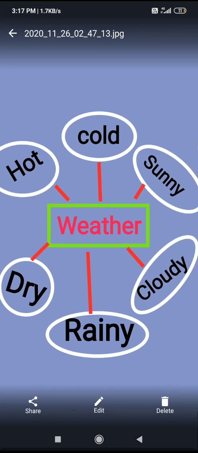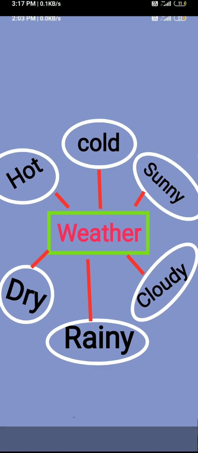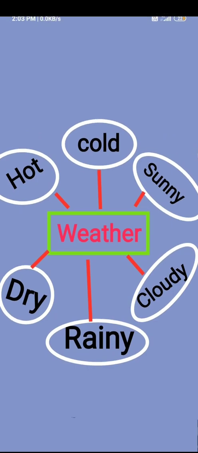Then once again, I am telling from the starting, weather. So what is weather actually? The weather is the condition, okay, it is the condition outside. What is the condition outside or in the atmosphere, right? So for example, when you go out of your home, now you will see around you, in the sky or around you, whether you will feel hot.